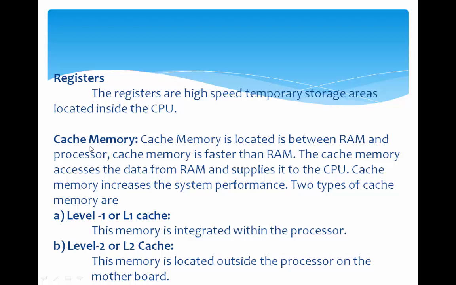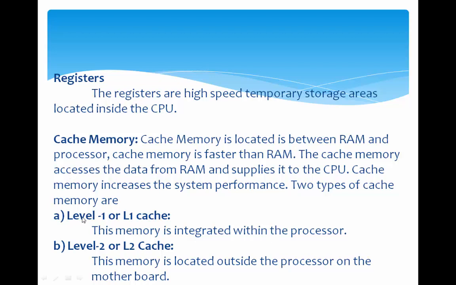Next one is cache memory. Cache memory is also a high-speed memory which stores a lesser amount of data and is located on the CPU. Register is the faster access memory, while cache memory is a little bit less fast compared to register memory. Cache memory is classified into two different types.